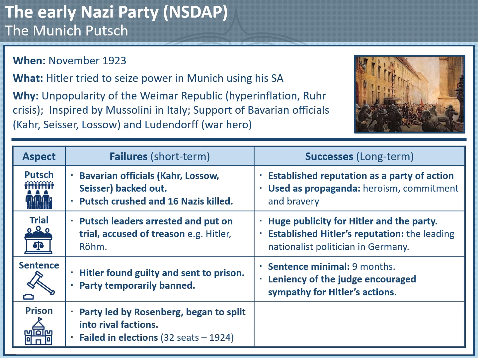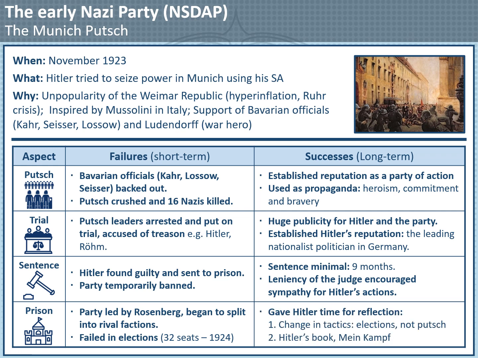Finally, his prison term. Now in the short term this was a failure. While he was in prison, the party was led by Rosenberg, who wasn't a good leader, and the party began to split into rival factions. The party failed in elections, winning only 32 seats in 1924.